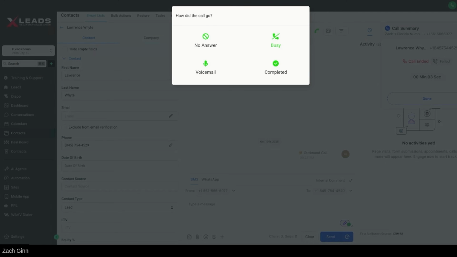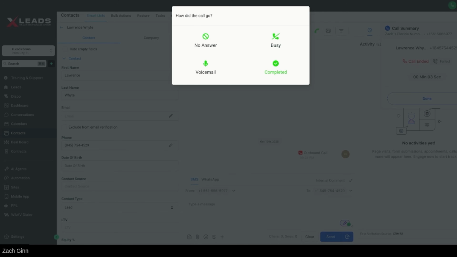That roughly, for the average person, is based off of usage. So all these other dialers are $100, $150 a month for a single line auto dialer. The cool part is you get charged based off of usage. And basically, what this means is if you cold call 25 hours a week, which is a ton, you're most likely going to be charged 30, 40, $50 a month. So it's a really cheap dialer. So that's kind of what we do here at XLeads. We want to give you the most expensive and high quality tools at the best price possible.